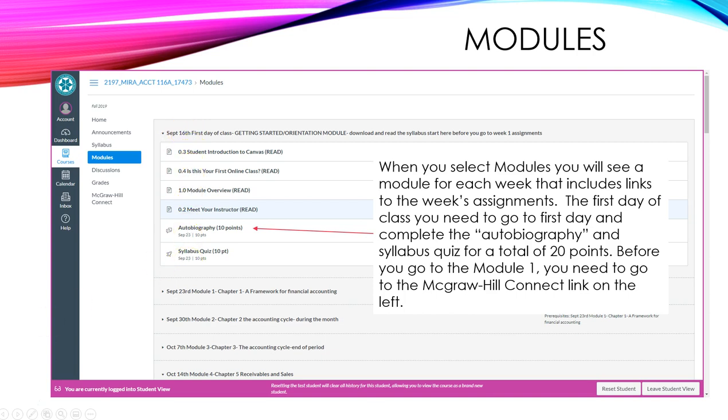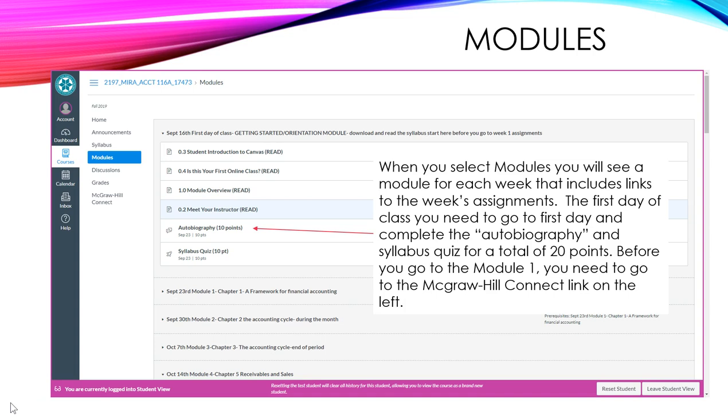So remember, that's what that's there for you. When you select modules, you'll see a module for each week that includes links to the week's assignments. The first day of class, you need to go to first day and complete the autobiography and syllabus quiz for a total of 20 points. That's pretty easy, 20 points.